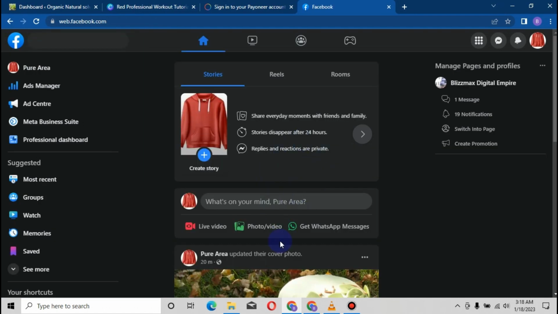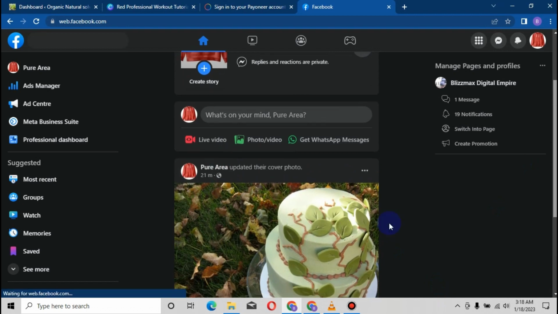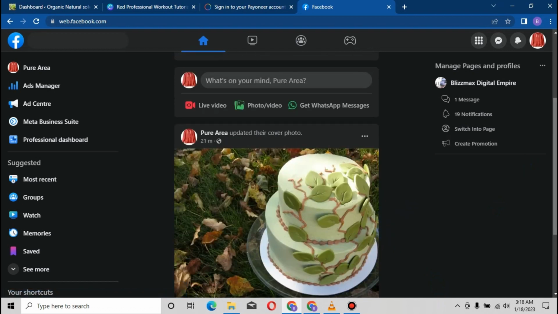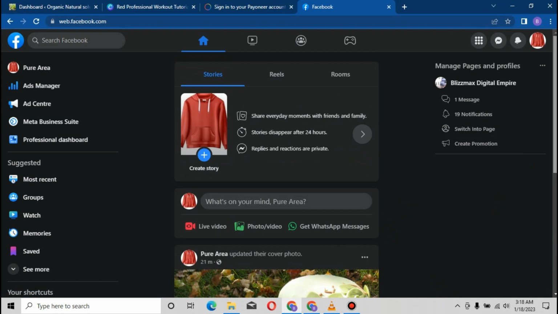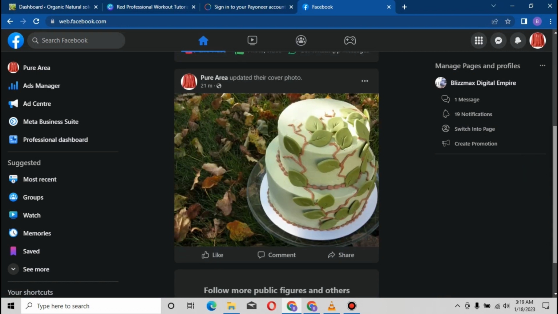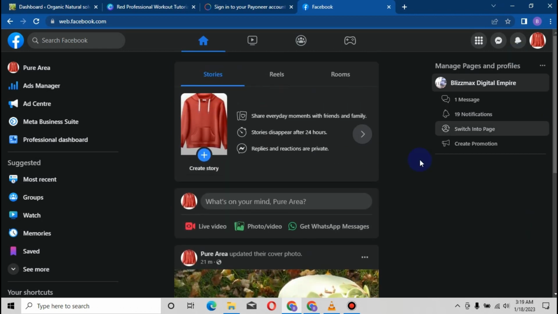Okay guys, we are back to our page. As it stands now, we used a cake for our cover photo, and I told you why we used that, but make sure your cover photo and your profile picture culminate with what your page is talking about. Please guys, don't forget that statement. It's very important. So with all this being said, you're good to go with your Facebook page for 2023 business startup. Whatever you want to use it for, guys, you are free to go. So that is that for this tutorial.